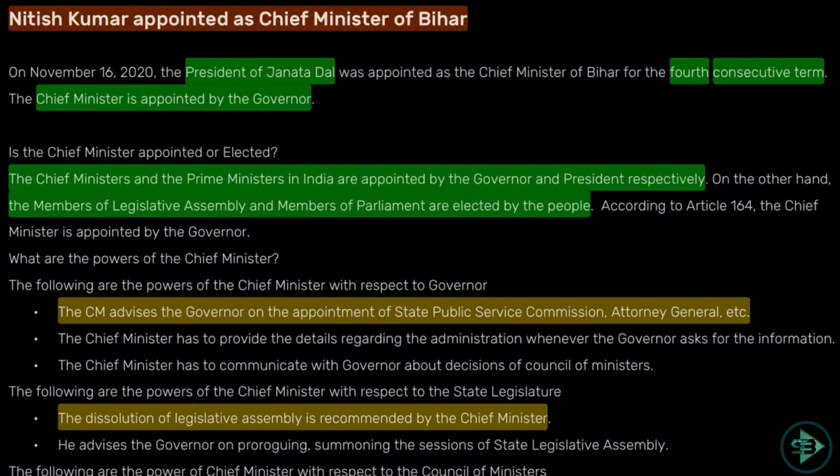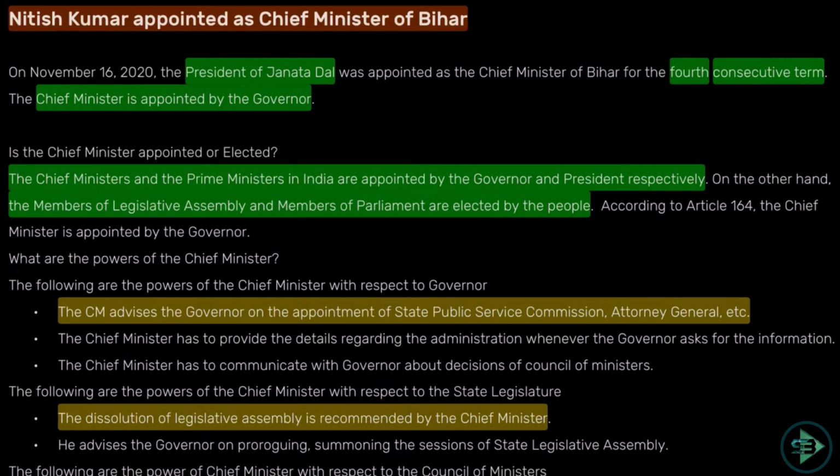They will not just ask you randomly whether the Chief Minister is appointed or elected. Why are they asking this question? Because Nitish Kumar became the Chief Minister of Bihar. That is in current affairs, and from there they derive this question. So Chief Ministers and Prime Ministers are appointed by the Governor and President respectively. On the other hand, members of the Legislative Assembly and members of Parliament are elected by us, the people. So know who are elected and who are appointed.